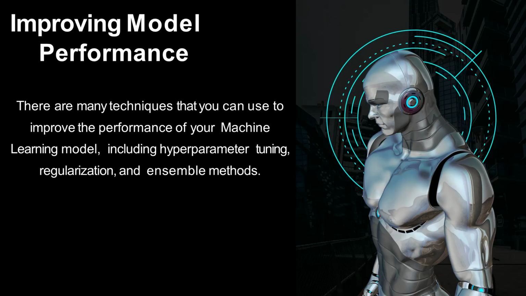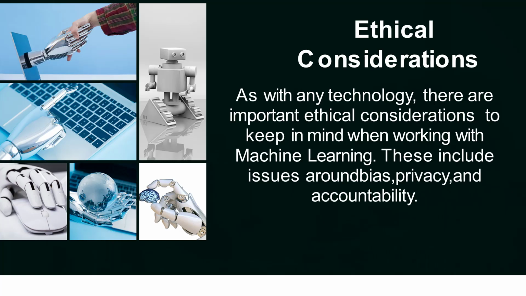Improving model performance. There are many techniques that you can use to improve the performance of your machine learning model, including hyperparameter tuning, regularization, and ensemble methods. Ethical considerations. As with any technology, there are important ethical considerations to keep in mind when working with machine learning. These include issues around bias, privacy, and accountability.